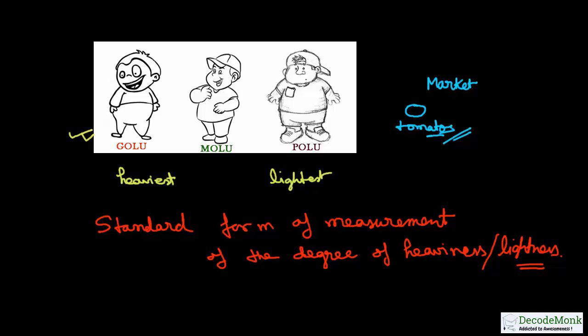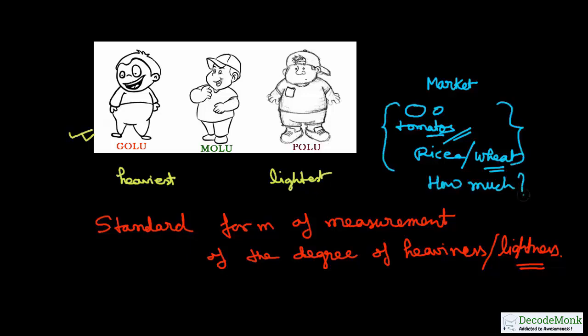But you need to tell the shopkeeper how much you need: tomato, potato, lady's finger, or maybe rice, wheat, dal, pulses, whatever you want to buy. You need to tell how much you want. So for the answers to these questions, how much, lightest, heaviest, how much you should buy, you need some standard form of measurement of all these things.